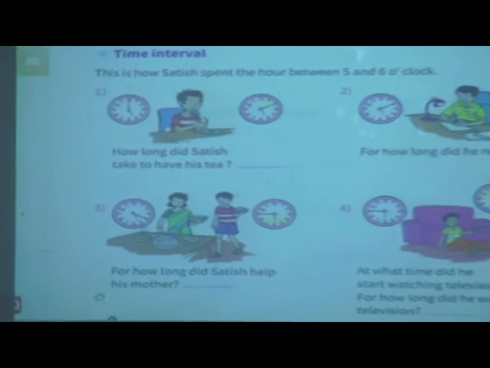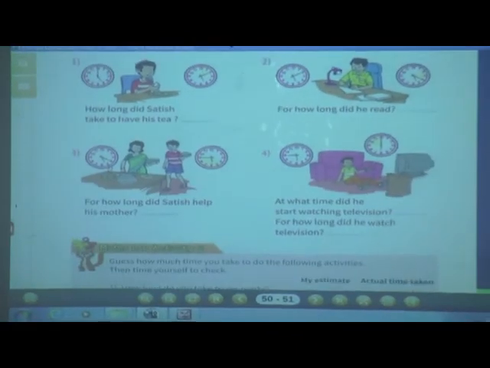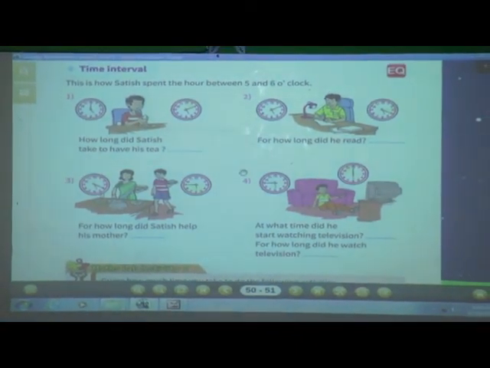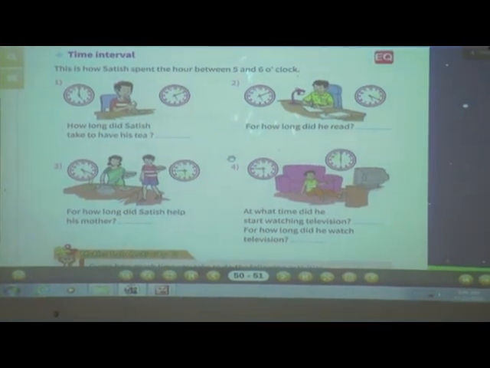Dear students, in our last session we started a new lesson, that is time, and we also saw exercise 4.1. Now today we are going to see the next part, that is time interval. So open your textbook and keep in front of you page number 51. Look at the board now.